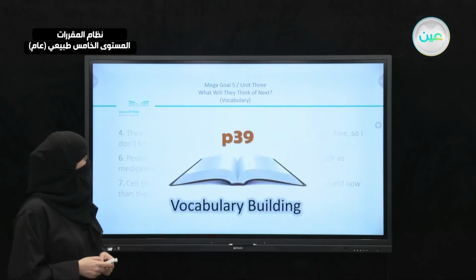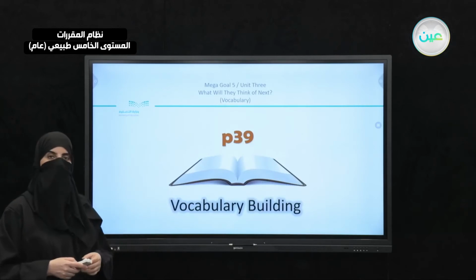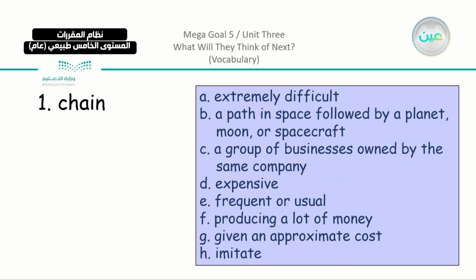Now, we're going to see what we have in the vocabulary building part, which is page 39. If you remember, we have these meanings. We have extremely difficult. We have a path in space followed by a planet, moon, or spacecraft. We have also a group of businesses owned by the same company. Expensive, frequent or usual, producing a lot of money, given an approximate cost, and we have imitate.